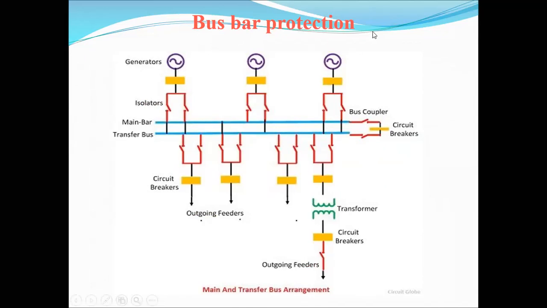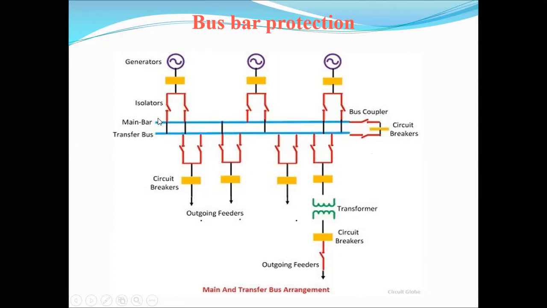By usage of these bus couplers only, we transfer the load from the main to the transfer bus. Suppose any disturbances are obtained in these bus couplers, then there is no shifting from the main to the transfer bus.